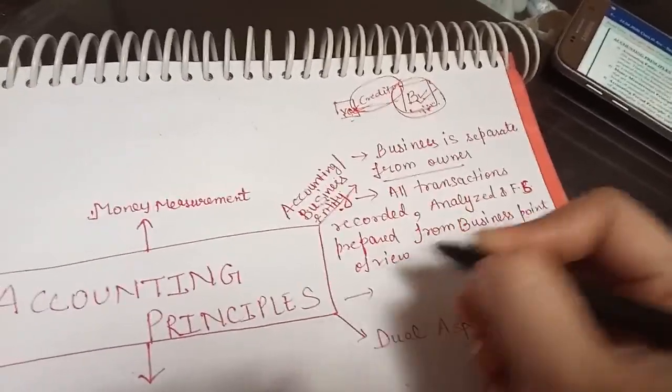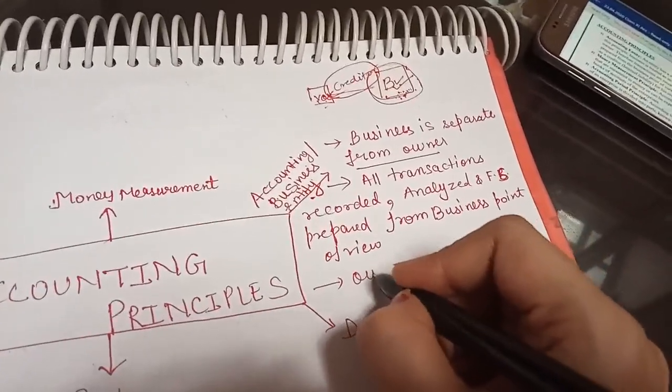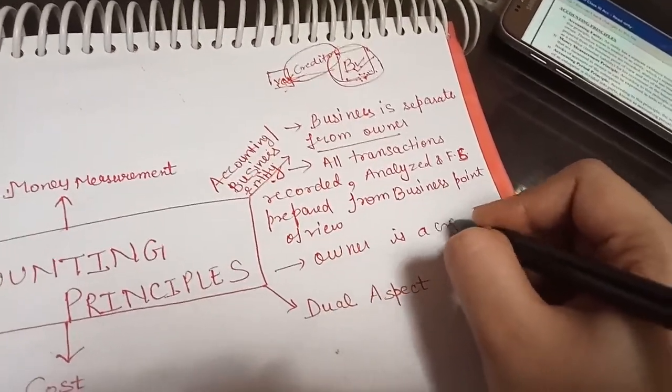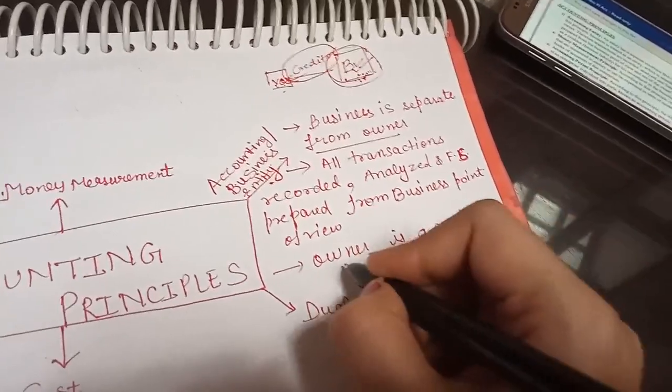And third, owner is a creditor for business.